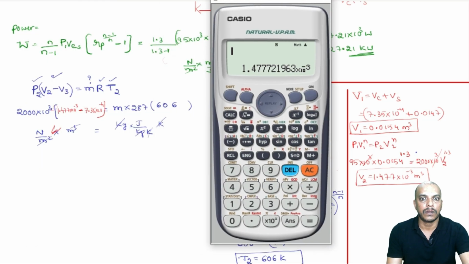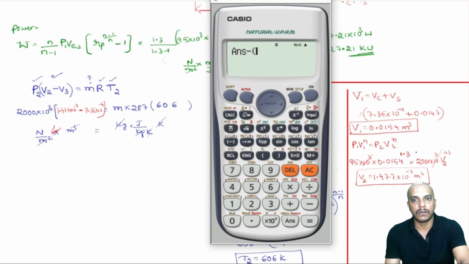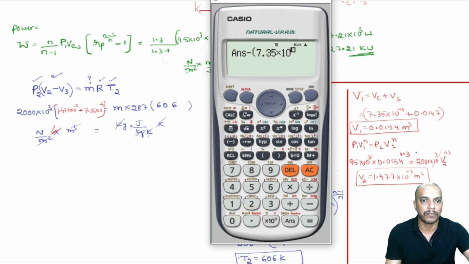The answer is this minus, I am solving first within the bracket, 7.35 into 10 power minus 4. This must be multiplied with 2000 into 10 power 3.